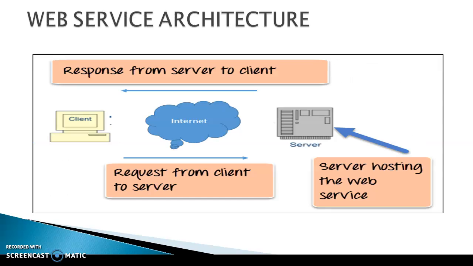This is the web service architecture. First, the client will send a request to the server. The server will send it to the WWW, that is the internet, and give the result to the client. For example, Gmail. If the user is 123@gmail.com, the client will send this to the server, and then give the password. The password will interact with the Google server. The Google server replies to the client and gives the result.